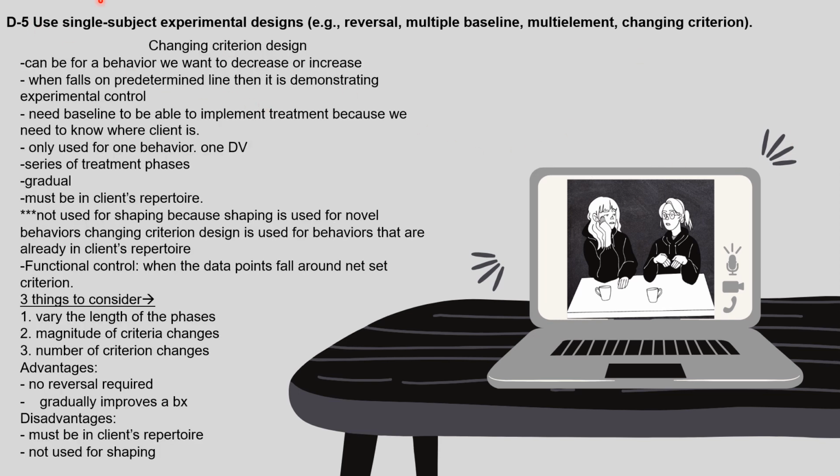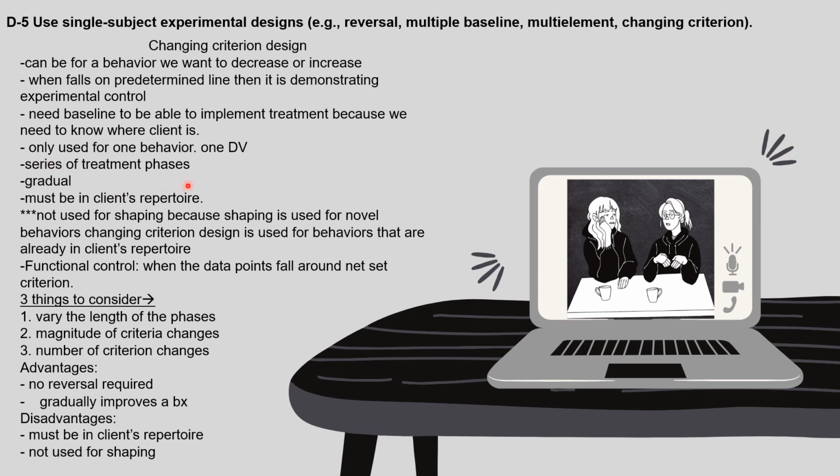So now we're going to talk about changing criterion design. This can be for a behavior we want to decrease or increase. When it falls on a predetermined line, then it is demonstrating experimental control. We need baseline to be able to implement treatment because we need to know where the client is. It's only used for one behavior, so there's only one dependent variable.